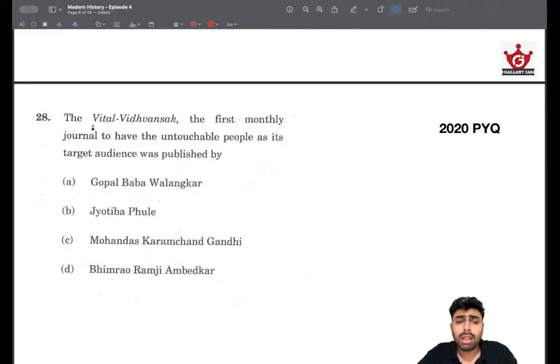The name Vittal Vidvansak: Vittal is another incarnation of Lord Vishnu, and this particular deity is popular in the regions of Maharashtra. So from that, we know that the one who has written this will be a Marathi. So we can eliminate the non-Marathi first, and of course that will be Gandhiji. So we are left with A, B, and D.